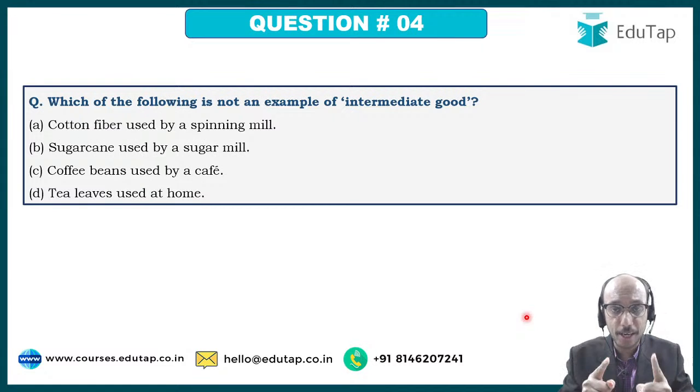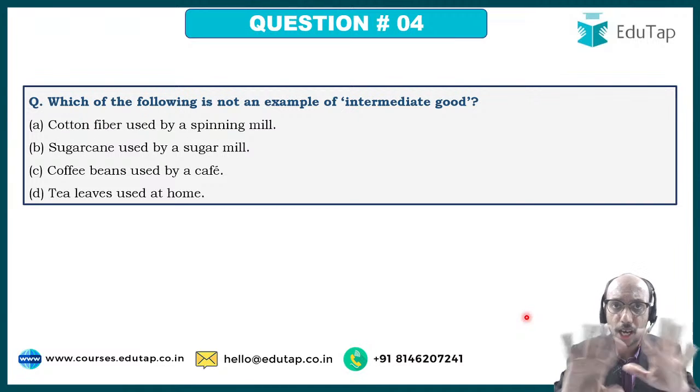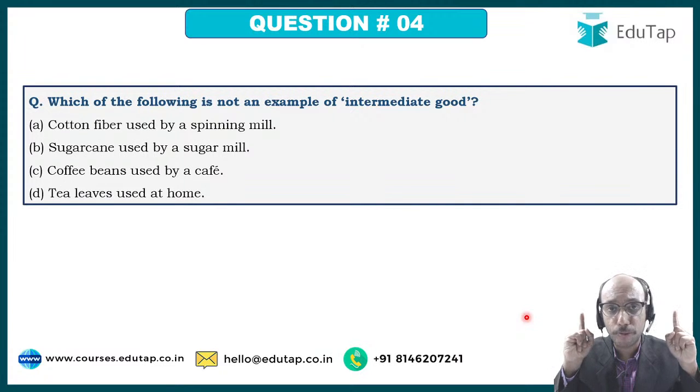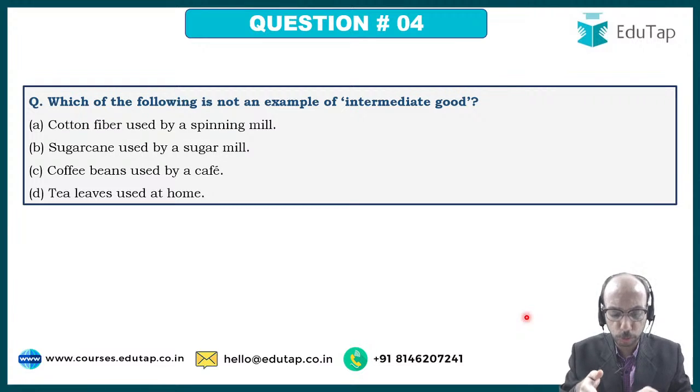Again, I would like to hammer it in your head that so far as economics is concerned, the definitions are very important, characteristics are very important, examples are very important. जितने भी हमारे topics है उनका अगर आपको definition, characteristics, examples मालूम है, you will be performing fabulously well for these questions in examination. बता दीजिए what is your answer for the fourth question.